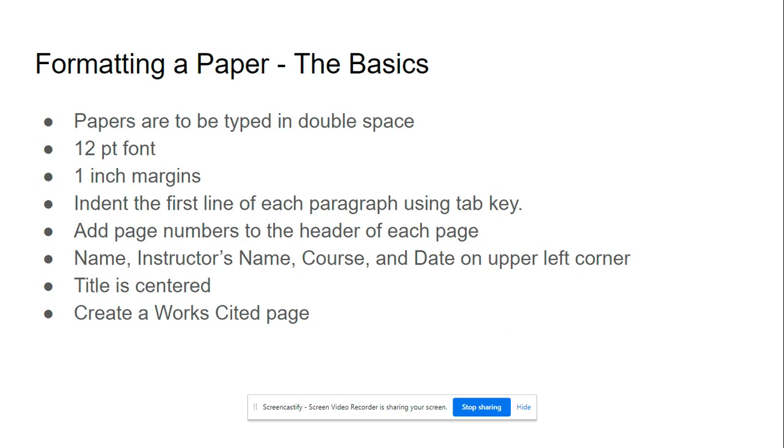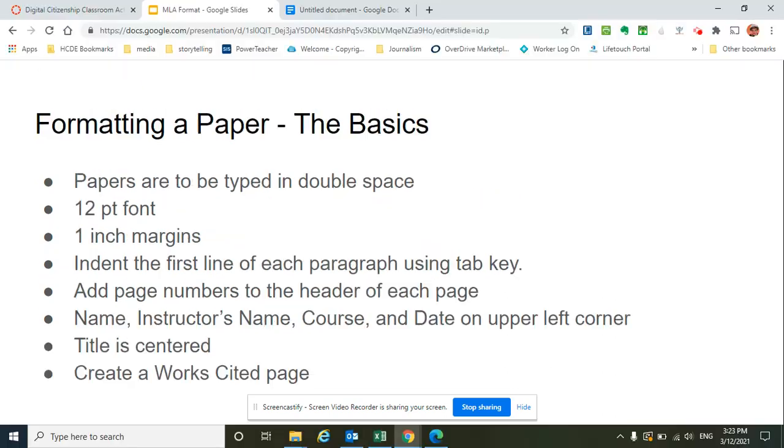You'll need to add page numbers to the header of each page. And you need your name, your instructor's name, the course, and the date in the upper left-hand corner. The title is centered, and you will create a works cited page. Let's see what that looks like.